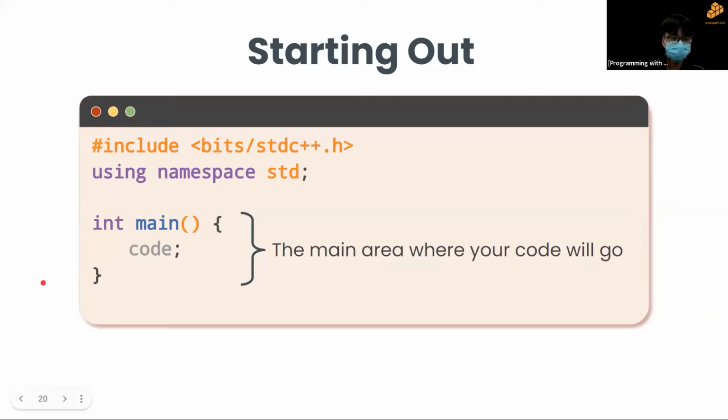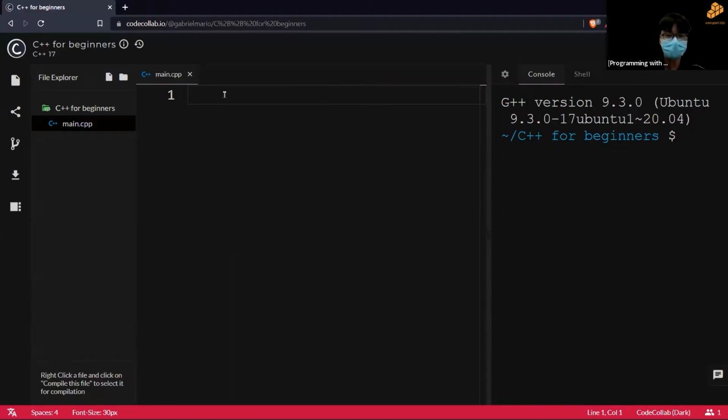Then the next few lines will be your actual code. So you guys can just take a quick glance at this for now. And instead, what I'll be doing is actually going through how to type it. So let's type it together. We remember the starting will be #include, this will be the first line where we will include all the libraries that we will need to run C++. So bits/stdc++.h. So this will be our first line of code where we will include the libraries that we will need for today's workshop.